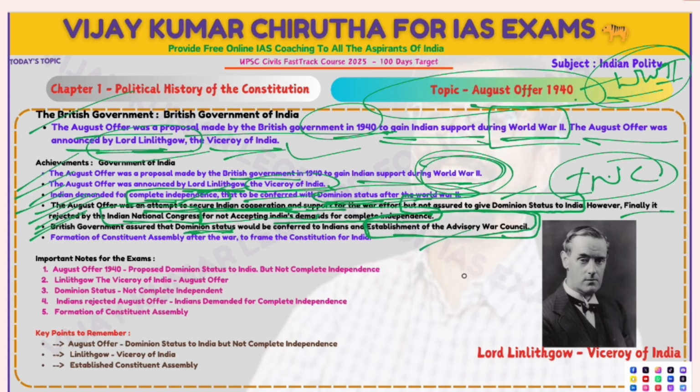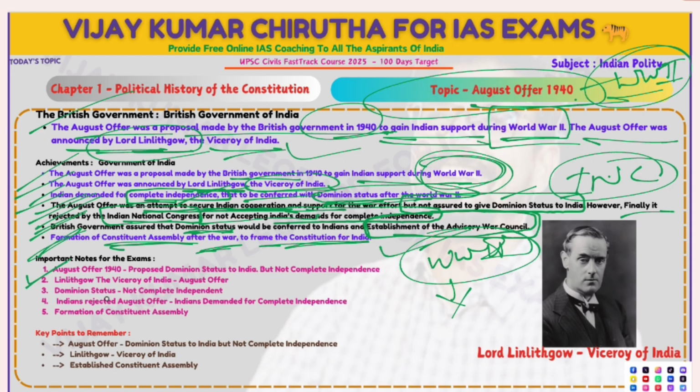Establishment of the Advisory War Council. Formation of the Constituent Assembly after the war, to frame the Constitution of India. After World War II, a Constituent Assembly would be formed to frame the Indian Constitution.